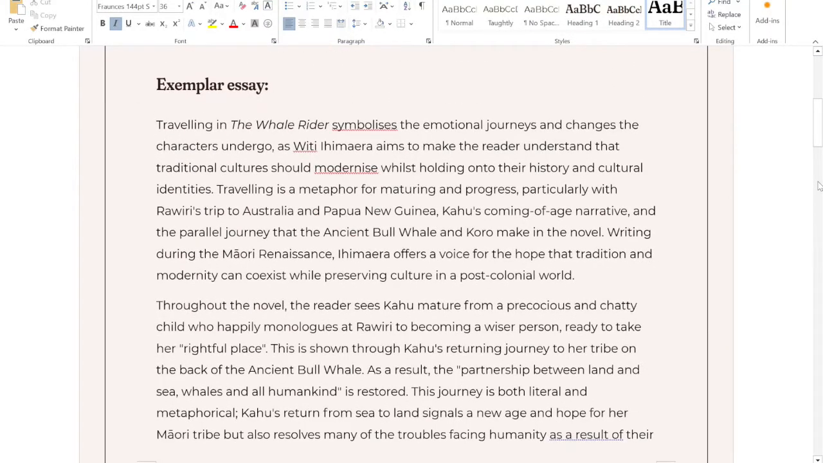Travelling in The Whale Rider symbolises the emotional journeys and changes the characters undergo, as Witi Ihimaera aims to make the reader understand that traditional cultures should modernise whilst holding on to their history and cultural identities.